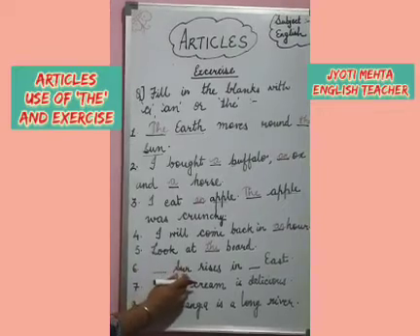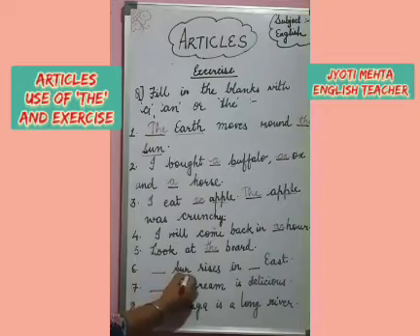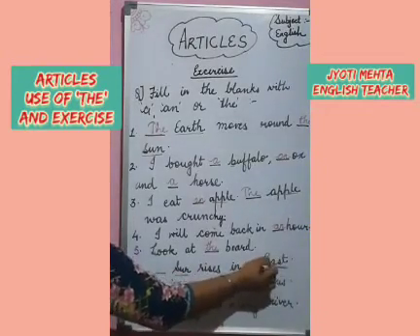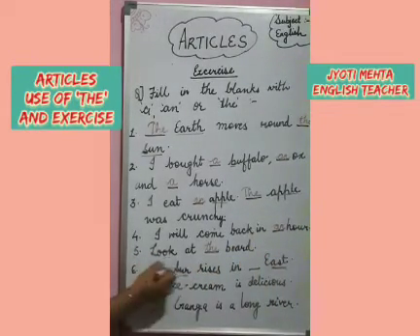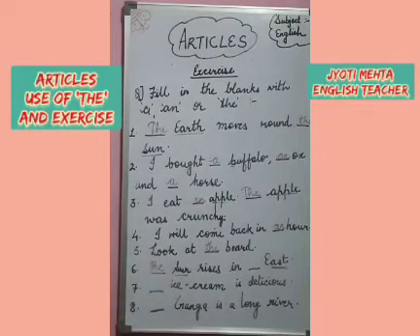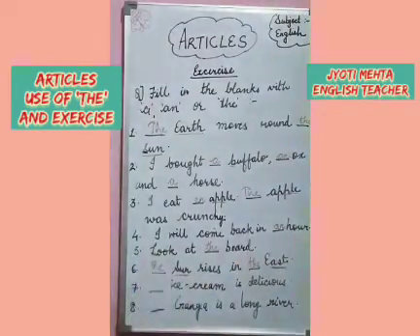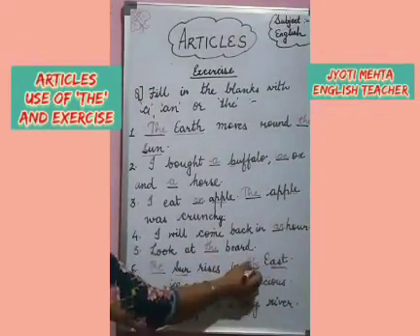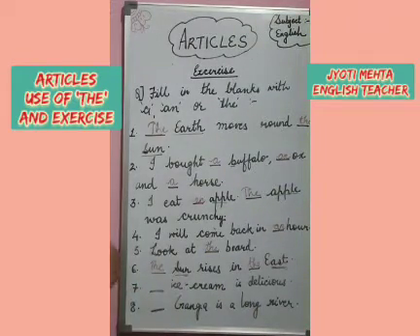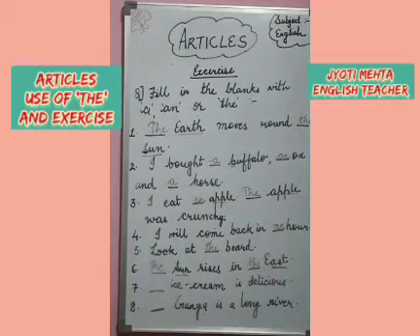Next is that dash sun rises in dash east. See, it is unique and a direction name. So which article will we use? The. The sun rises in the east. With the names of directions we use the, whether it is east, west, north or south. All these four directions, we always use the before them. Okay. Next is dash ice cream is delicious.